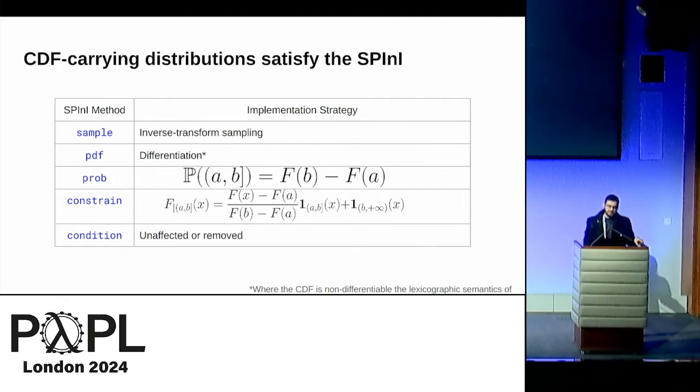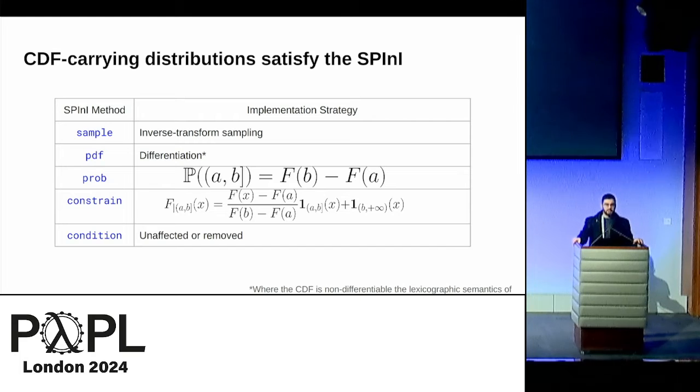Another class is distributions on the line if you have access to their CDFs. For instance, if you have access to a CDF and its inverse, we can use the inverse transform technique to generate samples. If we can use automatic differentiation, we can get the PDF by differentiating the CDF, and we can scale and shift the CDF to get the CDF of a constrained version of the distribution, or if we want the probability of an interval, we can just subtract the CDFs at the endpoints.